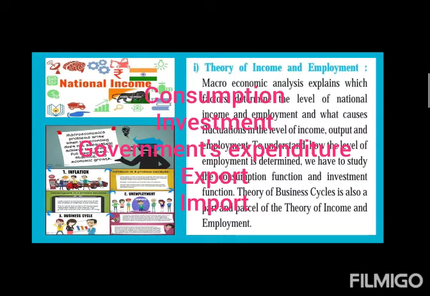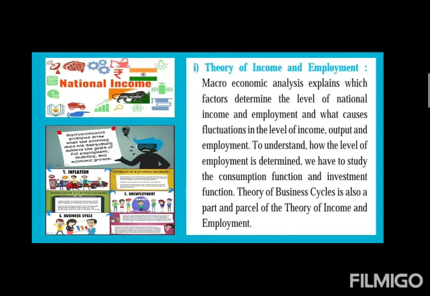So these are the factors: consumption, investment, government expenditure, import, export. These are the factors that determine the level of national income and employment in a country. Now, what causes fluctuation in the level of income? Macroeconomics also studies the reasons behind the fluctuation in the level of national income.